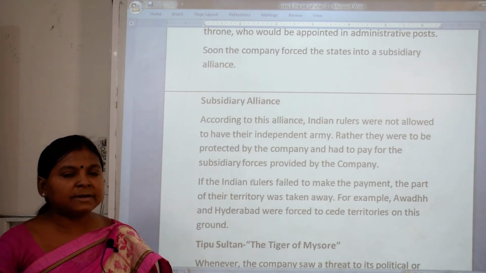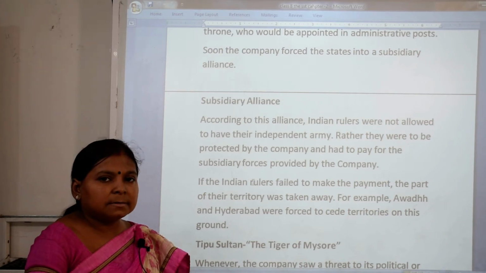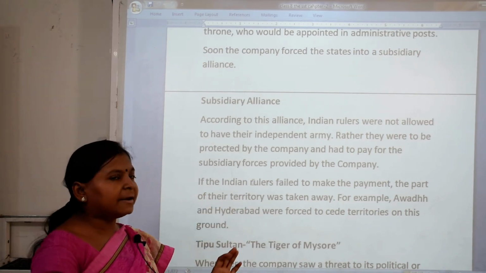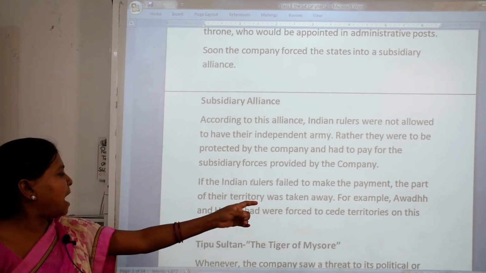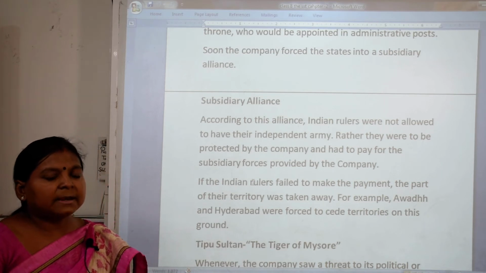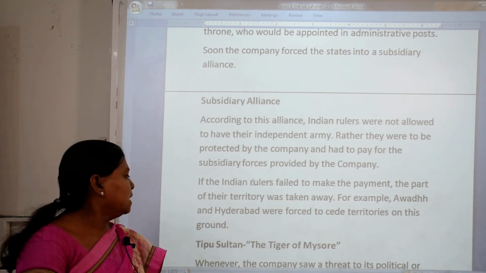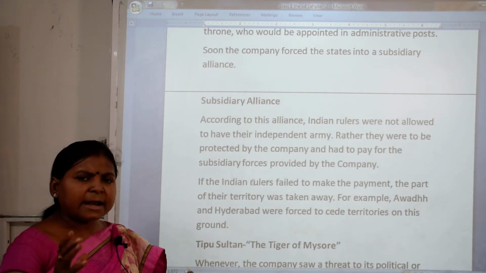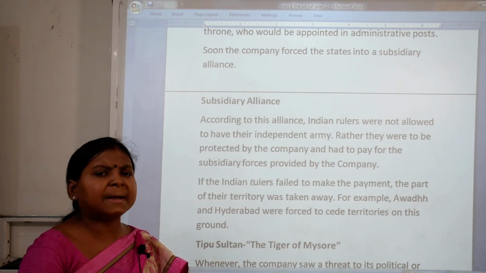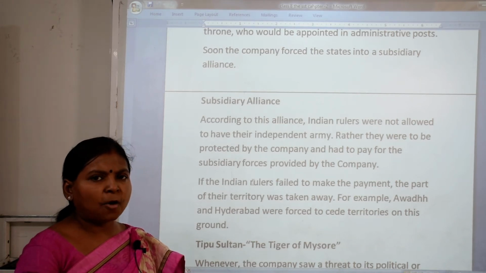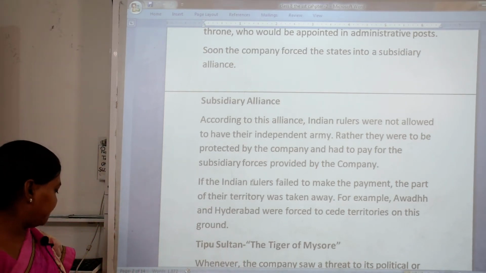Suppose they did not agree. If the Indian rulers failed to make the payment, what happened? Part of the territory was taken away by the company. For example, Awadh and Hyderabad were not able to pay this, so they were forced to cede territories on this ground. Now, did all the rulers accept this? No, some did not, like Tipu Sultan and the Marathas; they did not adopt these methods. So first we will learn about Tipu Sultan.